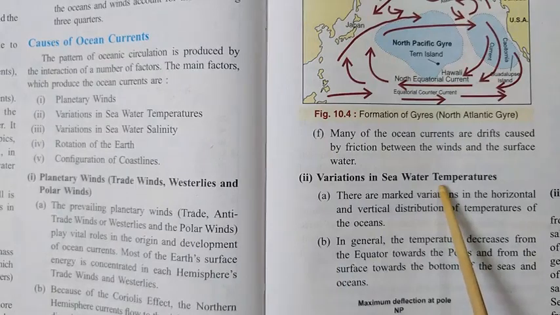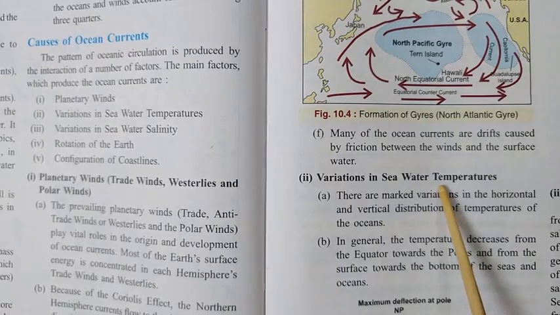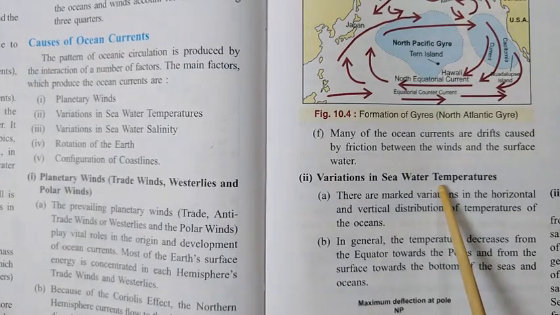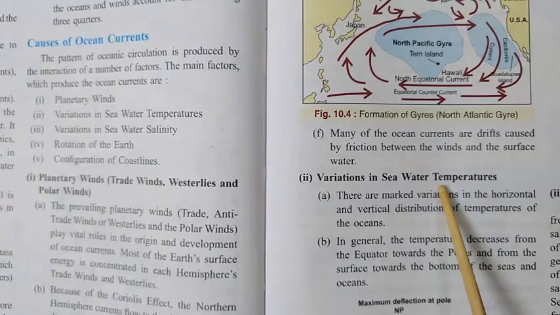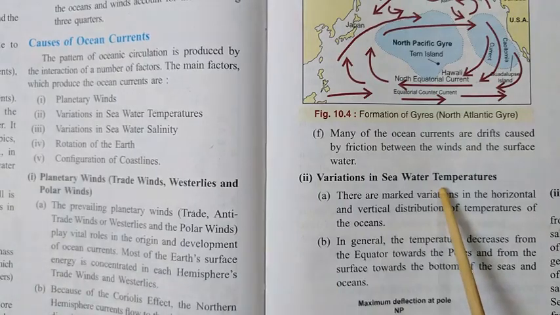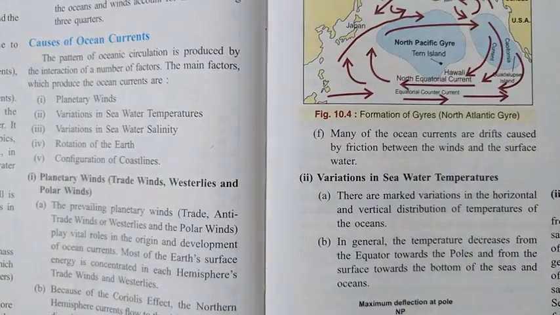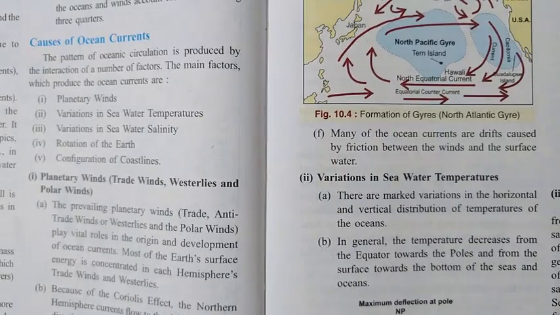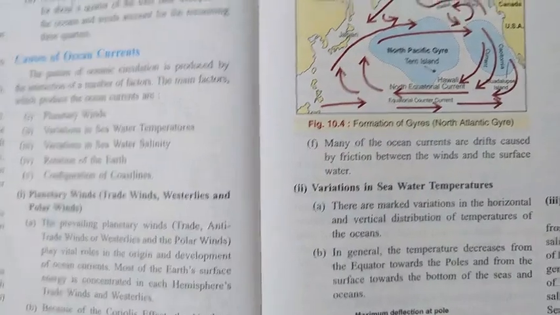All of you know, in hot water the molecules get apart and the density becomes lower. But what happens to the cold water? The molecules get contracted, they come very close to each other, so the density becomes higher. Let me just show you this map here.